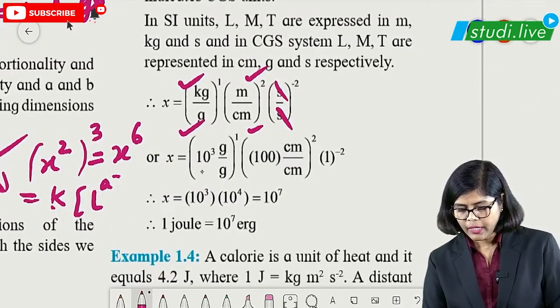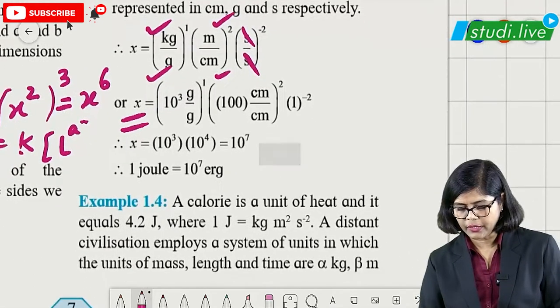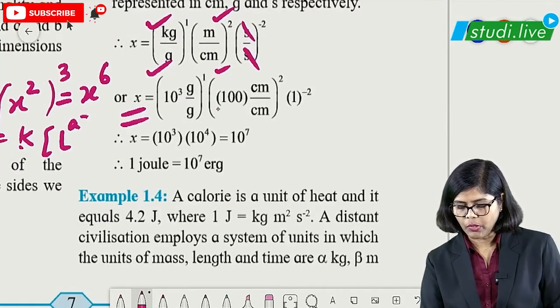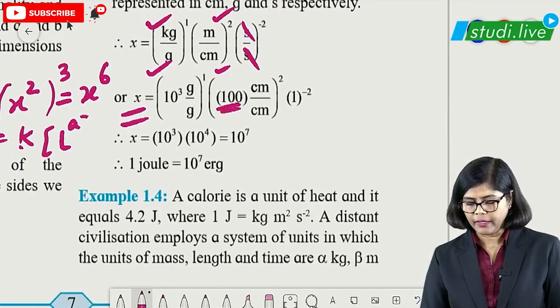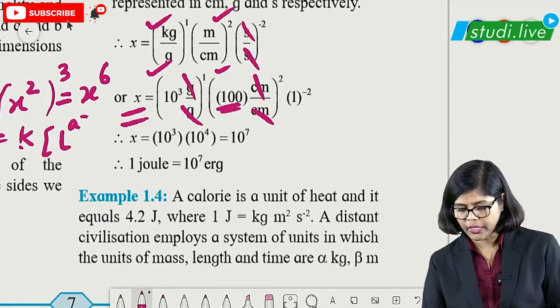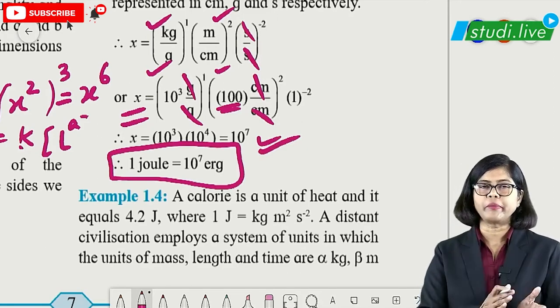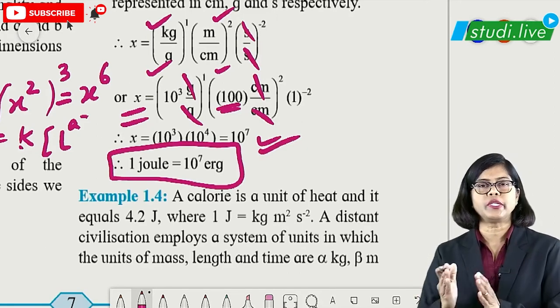Now look at this. Here you get x is equal to 1 kg, which is 10 raised to 3 grams. So we have written here this particular part. So similarly 1 meter is equal to 100 centimeter, and then grams and grams can be cancelled, centimeter can be cancelled, and after that you are getting 10 raised to 7. So students, we have derived, converted from MKS to CGS, that is 1 joule is equal to 10 raised to 7 erg.